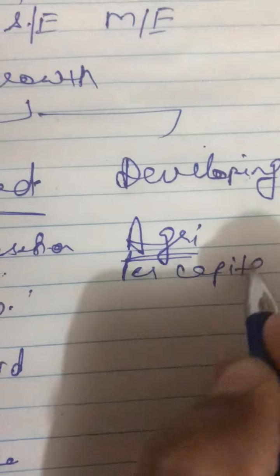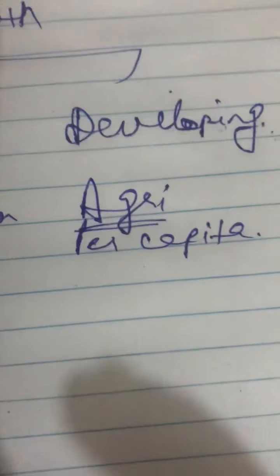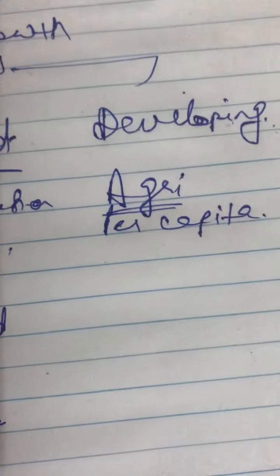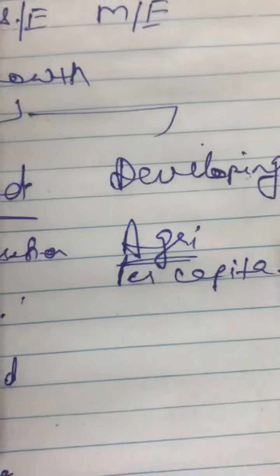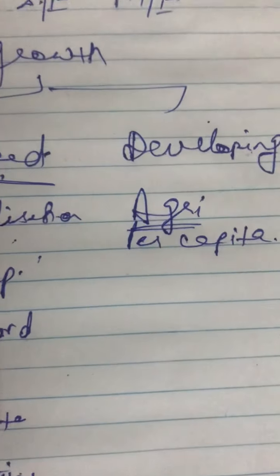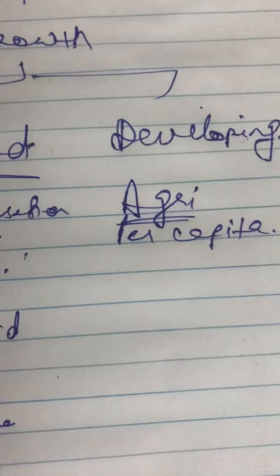Per capita income means on average how much you are able to get. If I compare the per capita income of India and USA, India is at the beginning of a 3-digit figure, but USA is at the end of a 4-digit figure. That much is the difference. So you can easily see why India is called a developing economy.